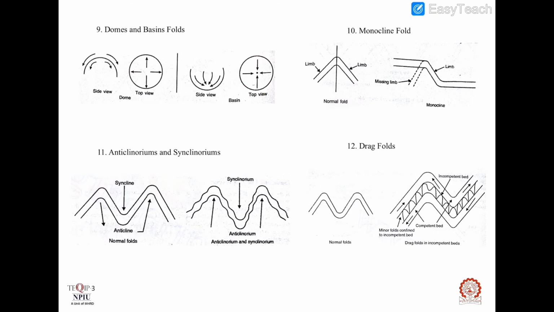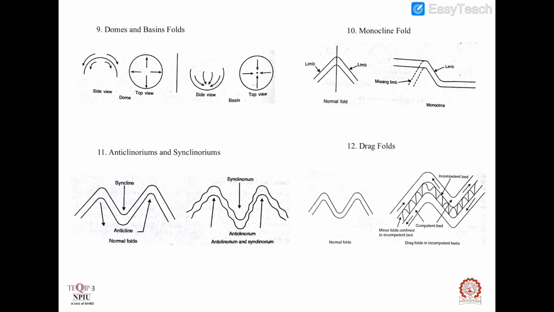Monocline fold. Usually every fold has two limbs, each one of which is common to adjacent folds, but when beds show a simple band with a similar attitude on either side of it, such a fold appears to have only one limb. This is called monocline.